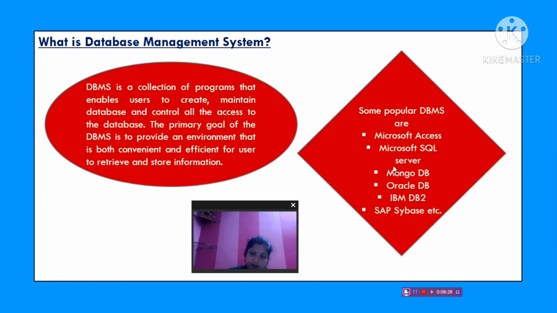So many more DBMS are there. SQL is very popular, that is also a very popular database system. SAP Sybase is more popular in all official works now. They are using the SAP Sybase database for their work. So you just remember some of the names of some DBMS software. Clear?